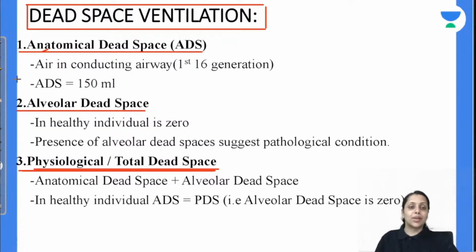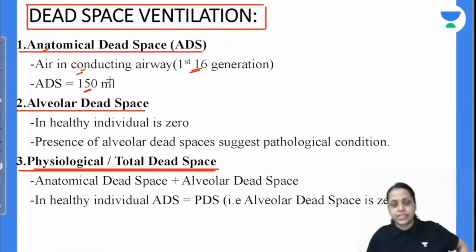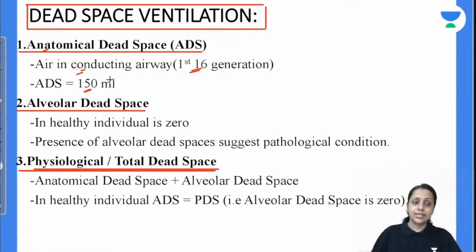First coming to the anatomical dead space. तो हमारा वीबल मॉडल के अकॉर्डिंग जो कंडक्टिंग एयरवे है, that is first 16 generations of Weibel model, are conducting airway and that corresponds to this anatomical dead space of 150 ml. ठीक है, और हेल्दी इंडिविजुअल में अगर हम एल्वेओलर डेड स्पेस की बात करते हैं तो it is 0. It is always and always present in some pathological condition only. Is this clear?